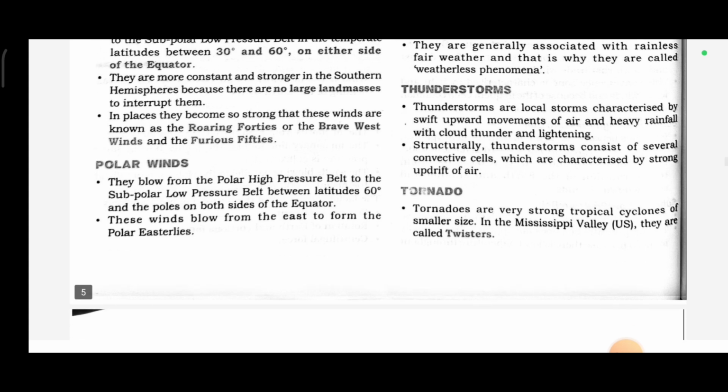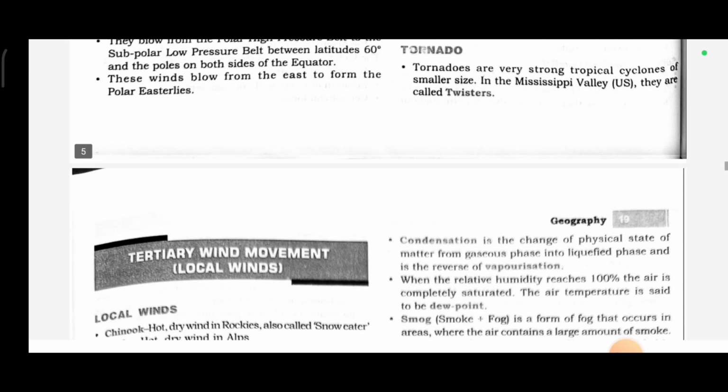Thunderstorm. Thunderstorms are local storms characterized by swift upward movements of air and heavy rainfall with cold thunder and lightning. Structurally, thunderstorms consist of several consecutive cells which are characterized by strong drift of air. Tornadoes are very strong tropical cyclones of smaller size. In the Mississippi Valley, they are called twisters.